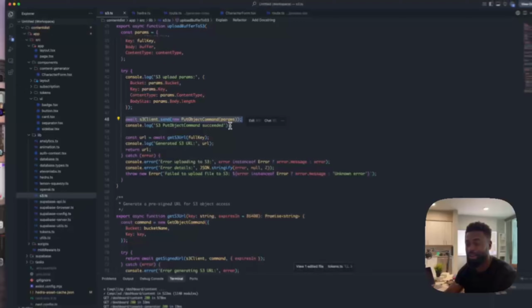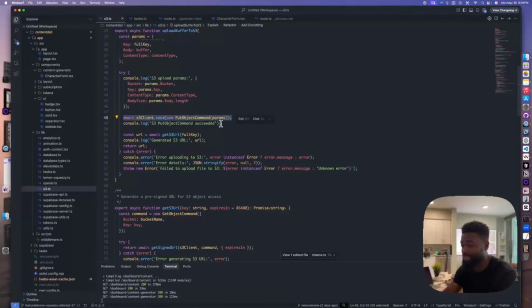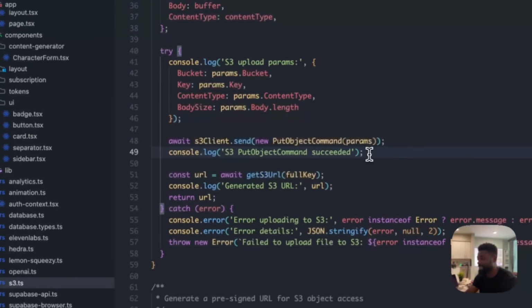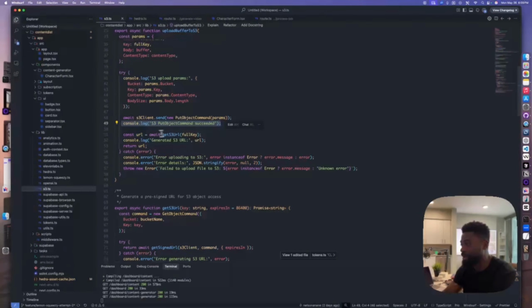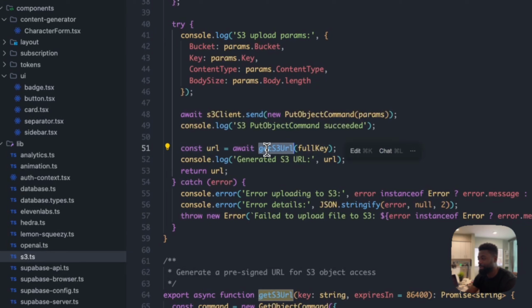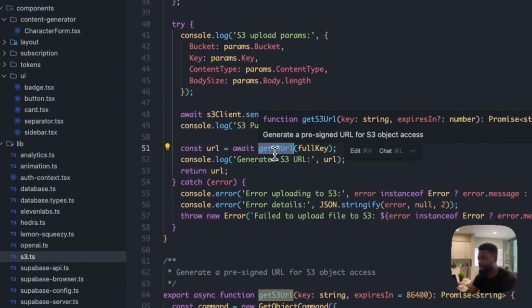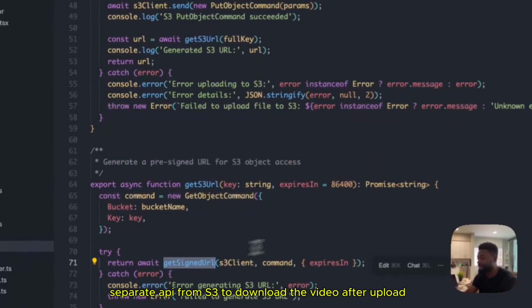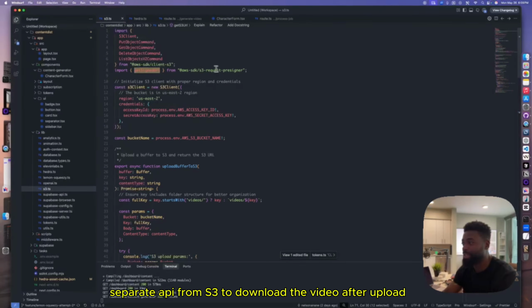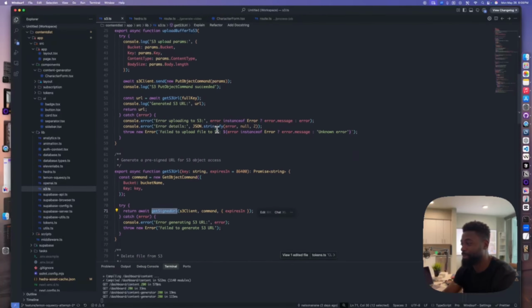So this is going to take a few seconds to upload, and once that is done, we console log that it was successful, and then we get the URL back. We just define this utility function here, get S3 URL, which is right here, and it basically cleans up the URL a bit.